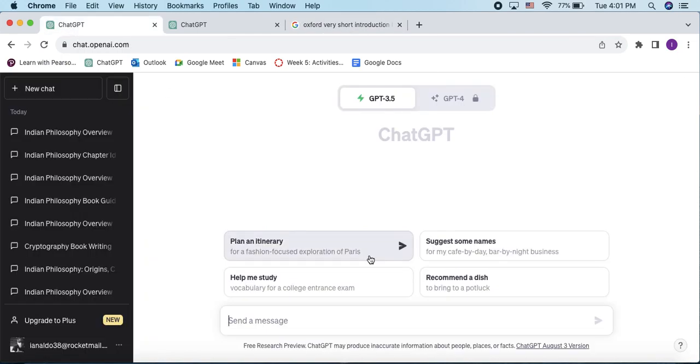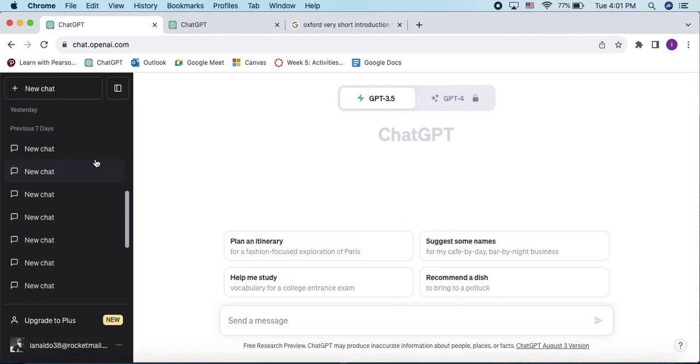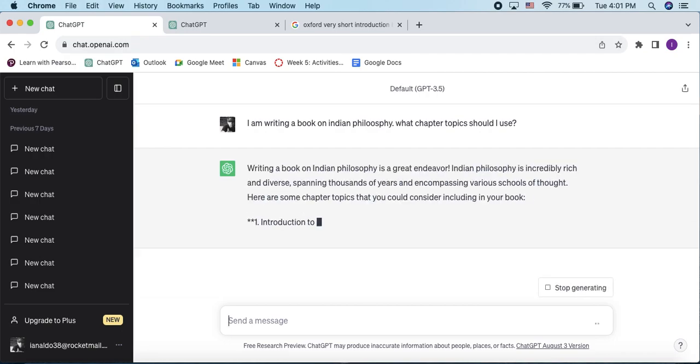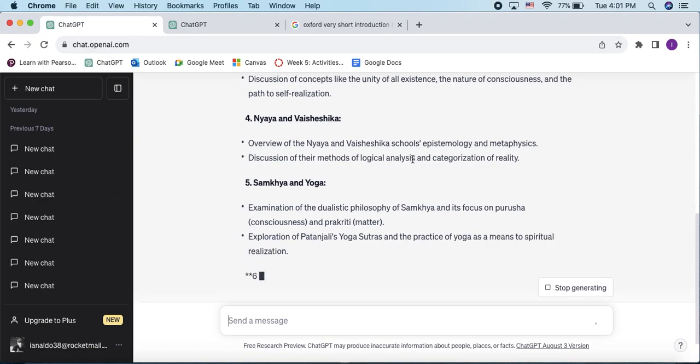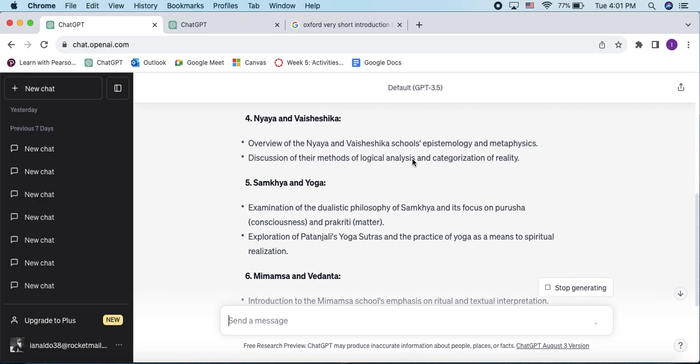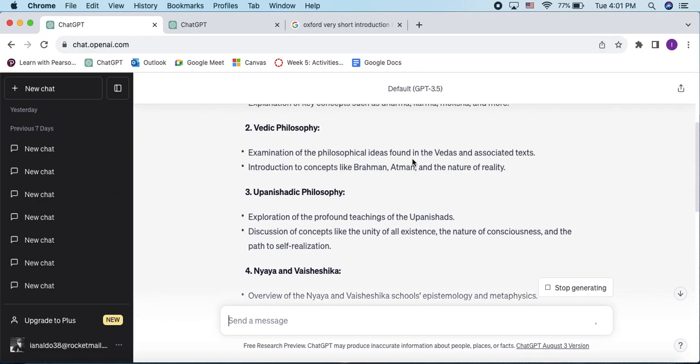We're going to go to ChatGPT, and what we're going to do is pretend that we're writing a book on this topic. So I'm going to say, I am writing a book on Indian philosophy. I'm not really, but I'm just typing that in. What chapter topics should I use? Boom. So what we have right here is a hypothetical table of contents to a hypothetical book on Indian philosophy.